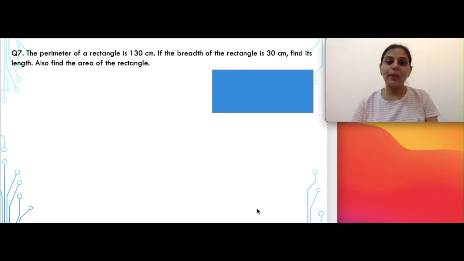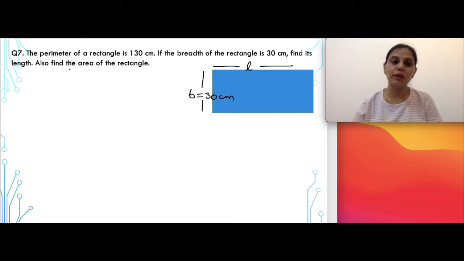In this question, the perimeter of rectangle is given again. अगर perimeter of rectangle given है means 2 into L plus B given है. If the breadth of the rectangle is given as 30 centimeters, so one side that is B is given as 30 centimeters, you need to find the length of the rectangle and also you are supposed to find the area of the rectangle. So this kind of question we have done earlier also. Let's start with the solution.